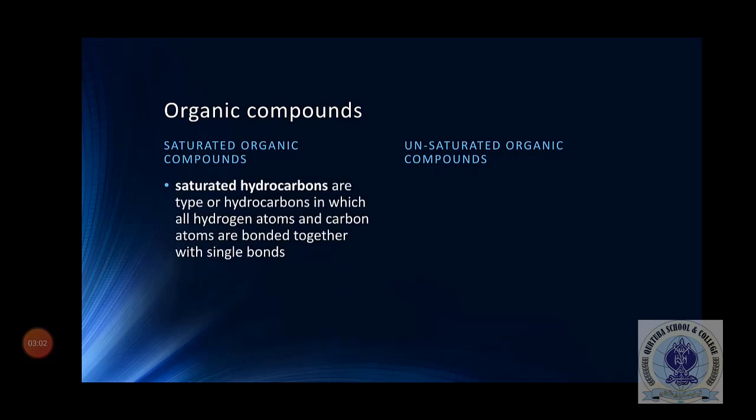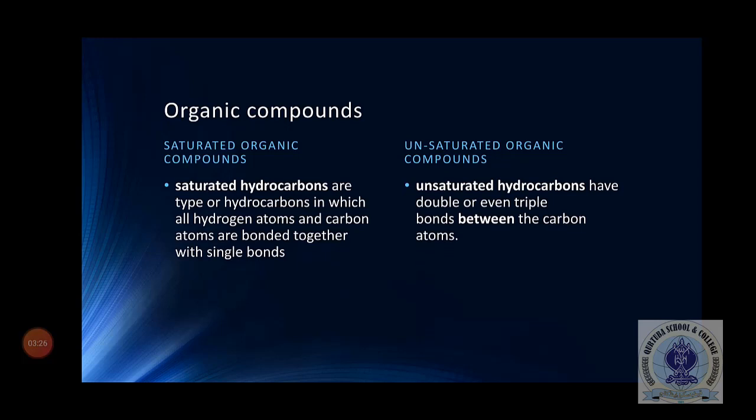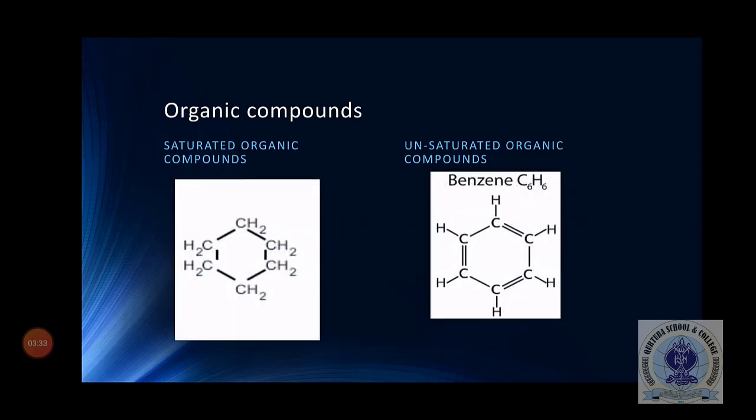So what is a saturated organic compound? Saturated organic compounds or saturated hydrocarbons are a type of hydrocarbons in which all hydrogen atoms and carbon atoms are bonded together with a single bond. As I told you, there will be no double or triple bond between carbon and hydrogen or any other atom. Unsaturated organic compounds or unsaturated hydrocarbons have at least one double or triple bond between the carbon atoms.